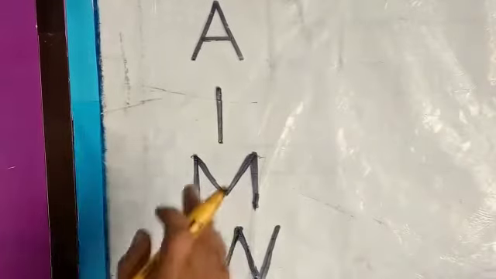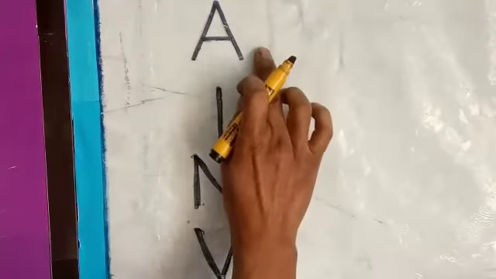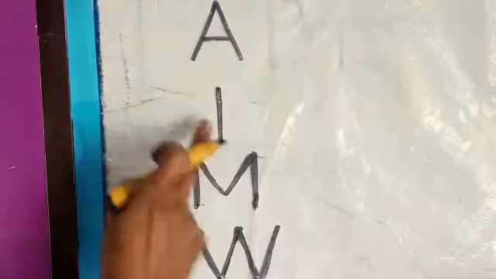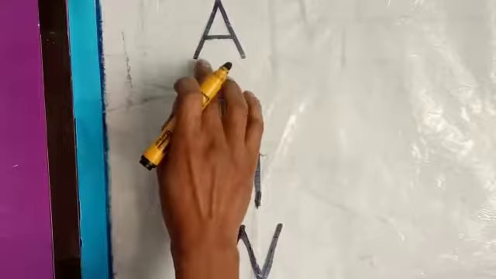The most important thing in lettering, children, is that you have to listen carefully and observe. See children, this letter is A and this letter is I and this letter is M and this letter is W. Why am I writing this A, I, M, W? These all letters carry different sizes. Yes, I will explain what those sizes are.